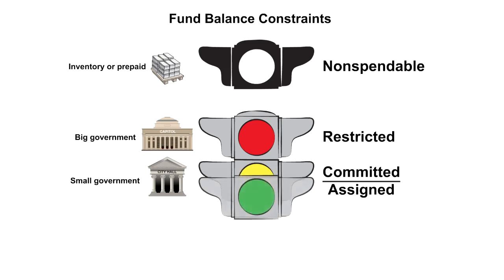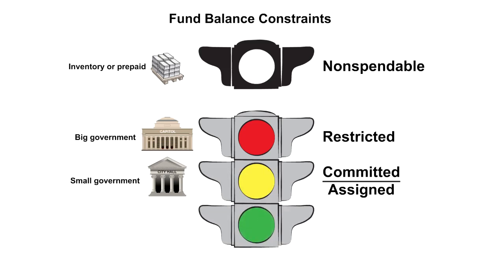And then we have the green light. The green light says the following to me. It's unassigned fund balance, which displays the portion of the fund equity that may be used at the discretion of management. The only fund that will show a positive unassigned fund balance, by the way, is the general fund.